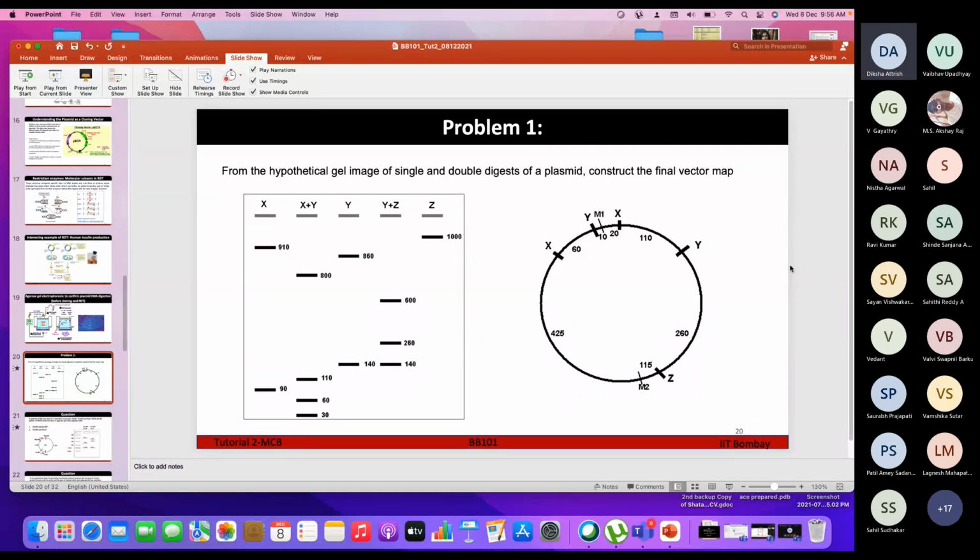You can try this, and if you get any doubt, please let us know. Once you get the trick, they are simple and not so complicated. Is there any other doubt?